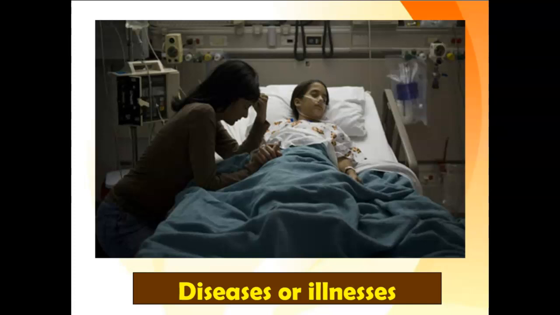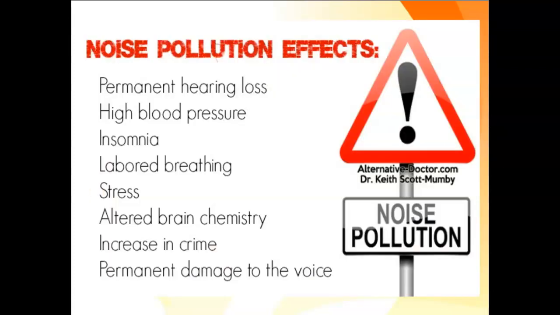Older people tend to have non-communicable diseases such as stroke, heart disease, cancer, and chronic respiratory disease. These are the effects of noise pollution: permanent hearing loss, high blood pressure, insomnia, labored breathing, stress, altered brain chemistry, increase in crime, permanent damage to the voice.